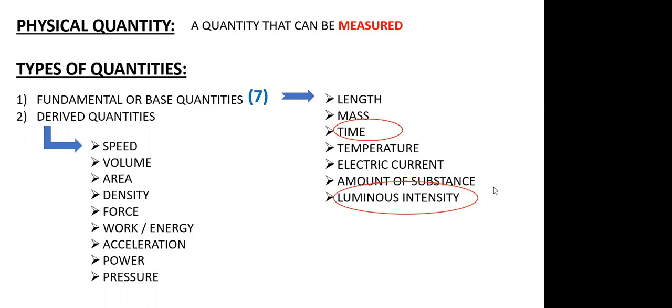Sir, can you repeat? Luminous intensity, you can say it is the measurement of the wavelength of the light, meaning what is the power of that wavelength. You can also term it as the sensitivity of the human eye because the human eye is going to sense it. Luminous is light, intensity is nothing but its magnitude. Yeah, Vansh? Yes, sir.